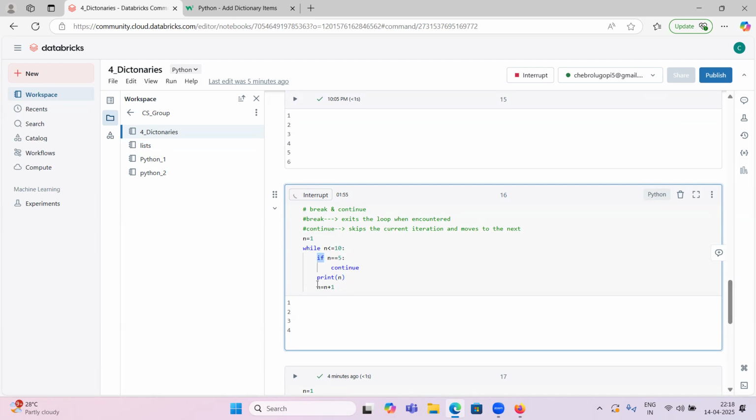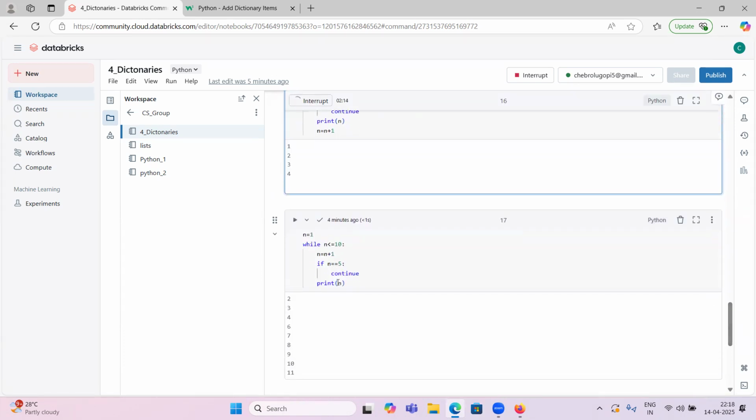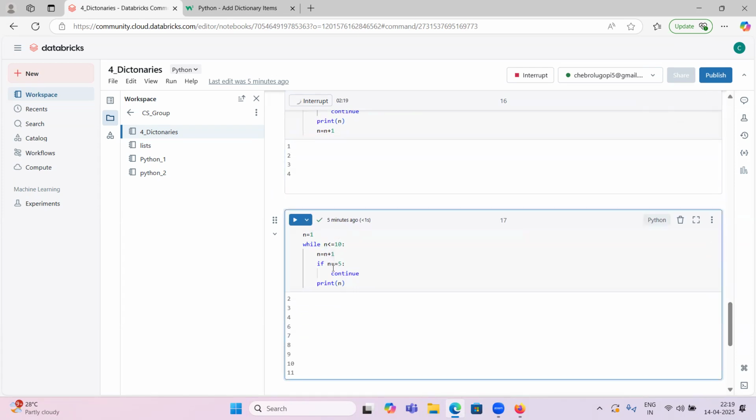That's why this continue statement will skip this iteration. So the 5 value does not change here. That's why it is continuously iterating. 5 equal to 5, continue, 5 equal to 5, continue. So it won't go to these two statements whenever n equal to 5. But here what we did, whenever n equal to 5, it won't print. But here we increased this value before this condition.